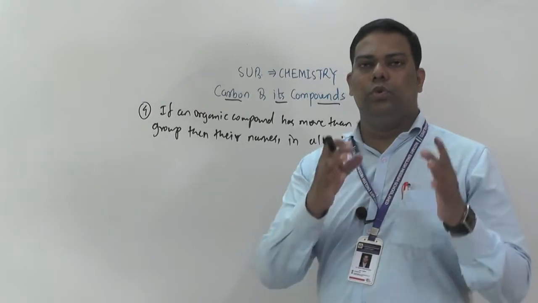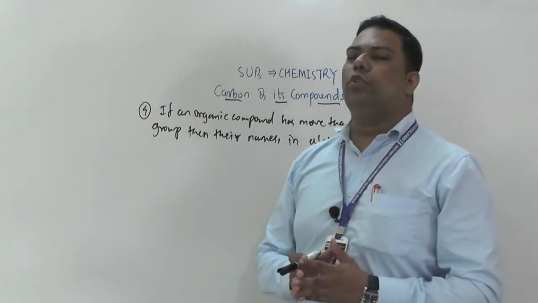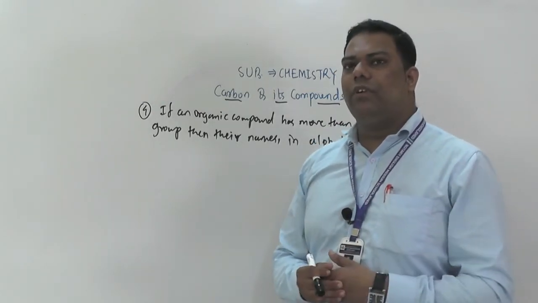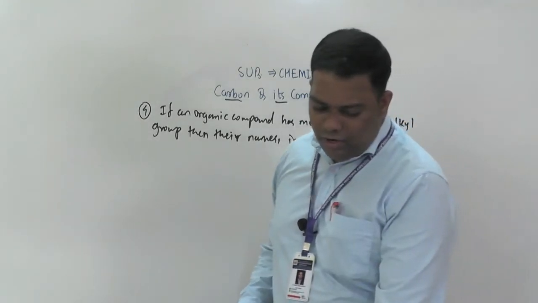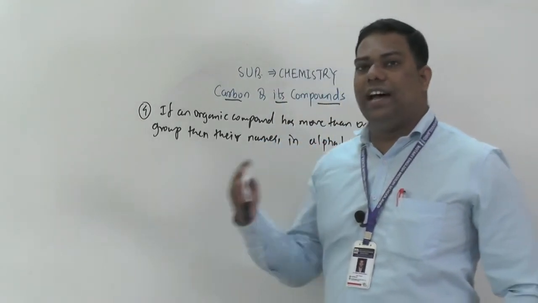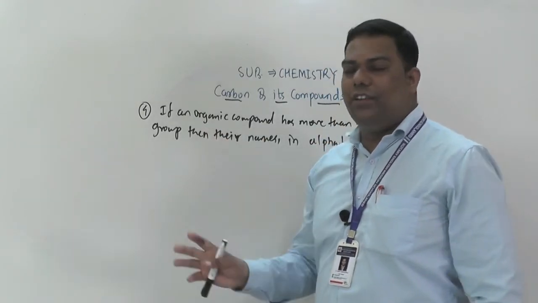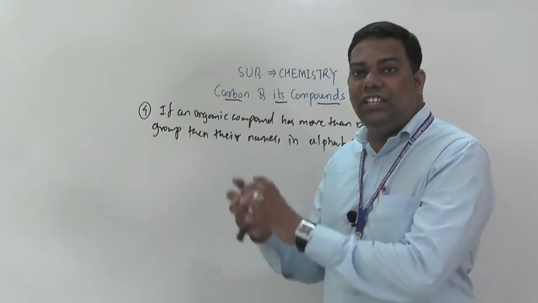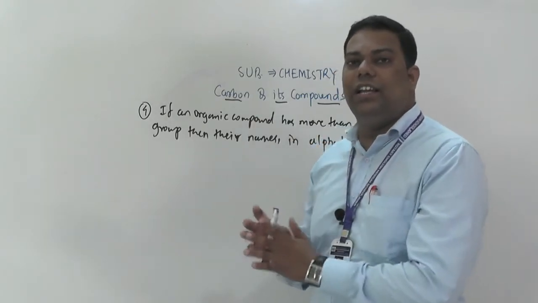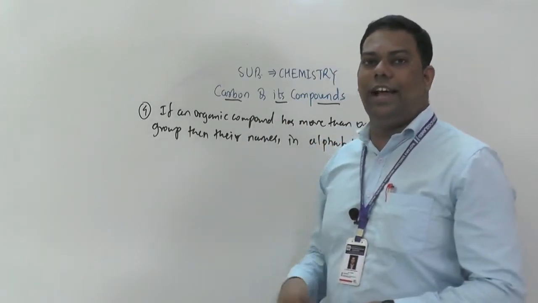are present, or two ethyl groups are present, at that time we don't consider the prefixes di, tri. We have to focus on ethyl, methyl.